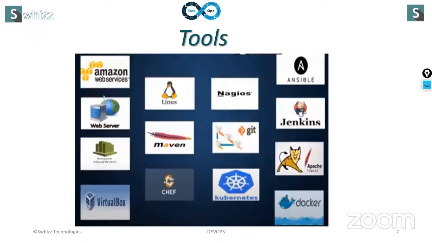If you want to become an expert in DevOps, of course, you're supposed to have some idea of all these tools. Then only you will be an expert here.